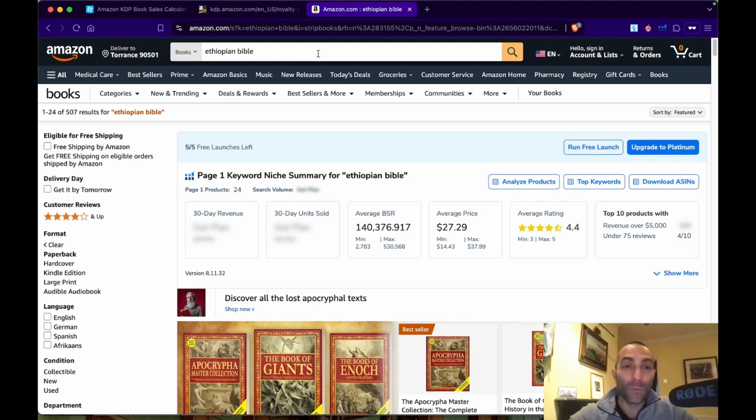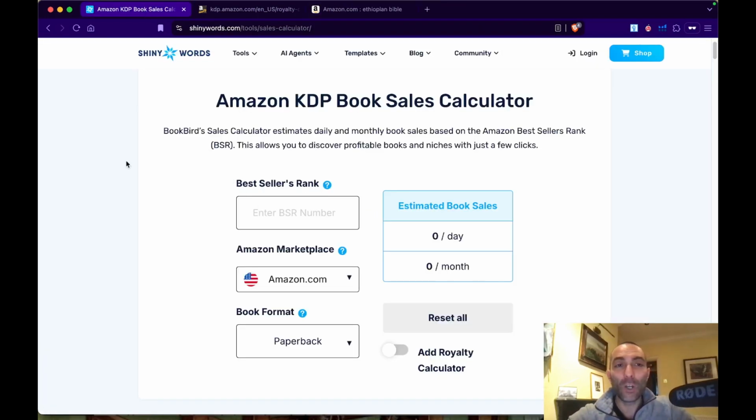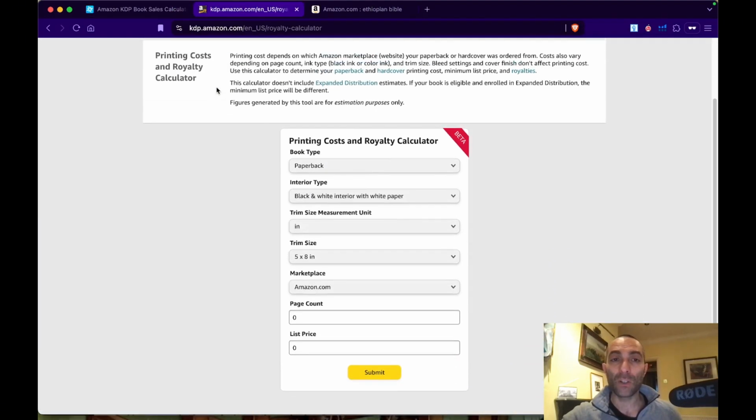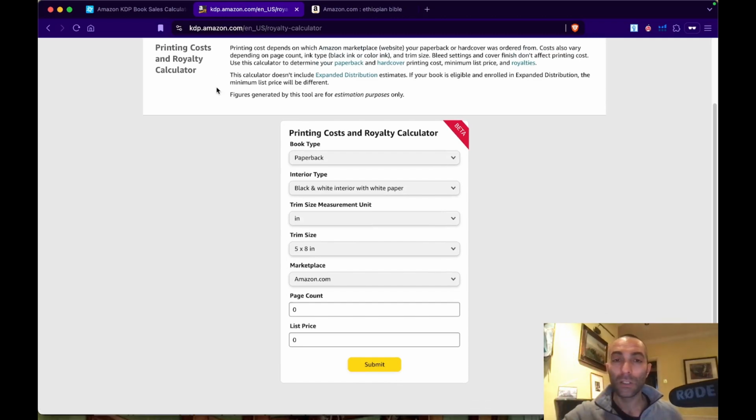Now, let's do my in-house thing at the beginning. I'm using a couple of websites that I like to use to find out if a keyword is profitable or not. One of these is the shinyword.com book sales calculator. I'm not tied up with them in any way, shape, or form. I use it because I find it one of the most accurate tools out there. In conjunction with the KDP Amazon royalty calculator, it gives me a good sense of estimated sales.